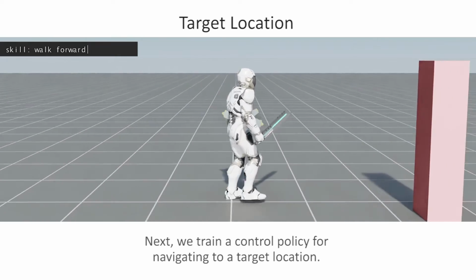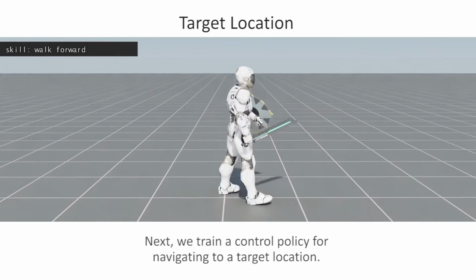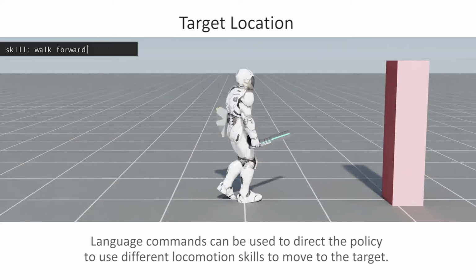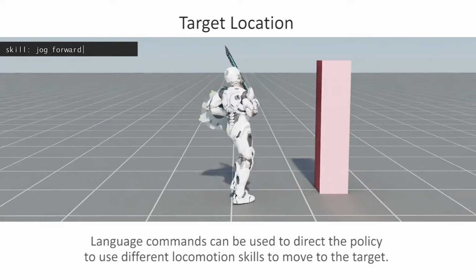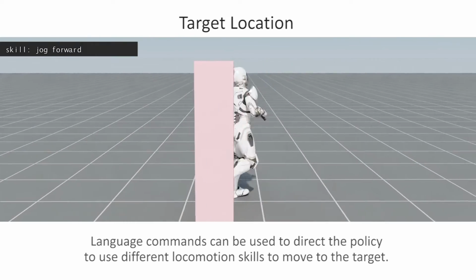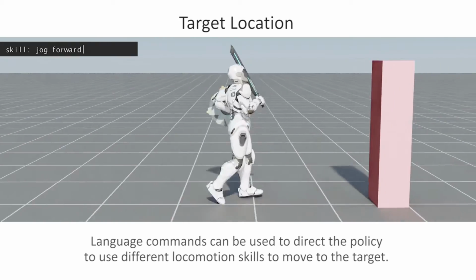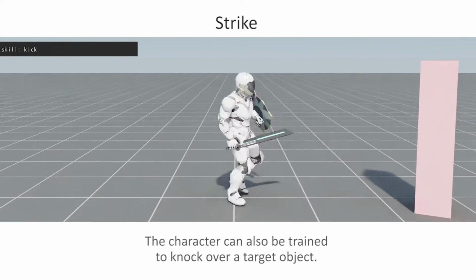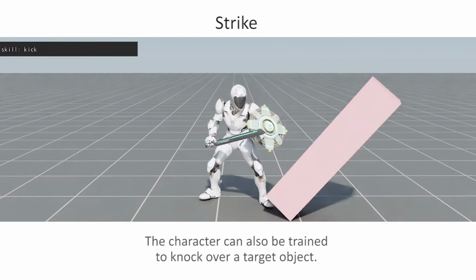Next, we train a control policy for navigating to a target location. Language commands can be used to direct the policy to use different locomotion skills to move to the target. The character can also be trained to knock over a target object.